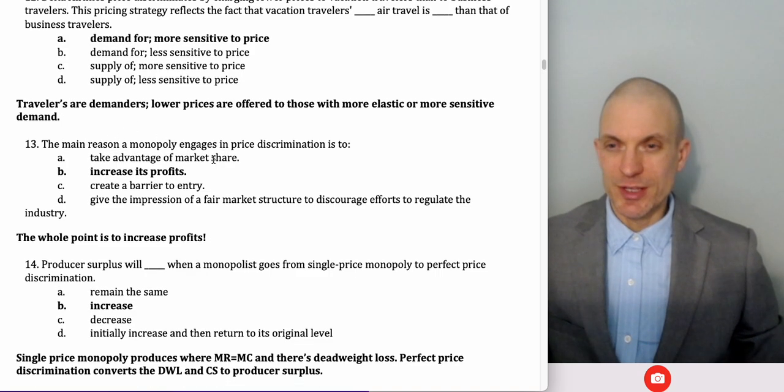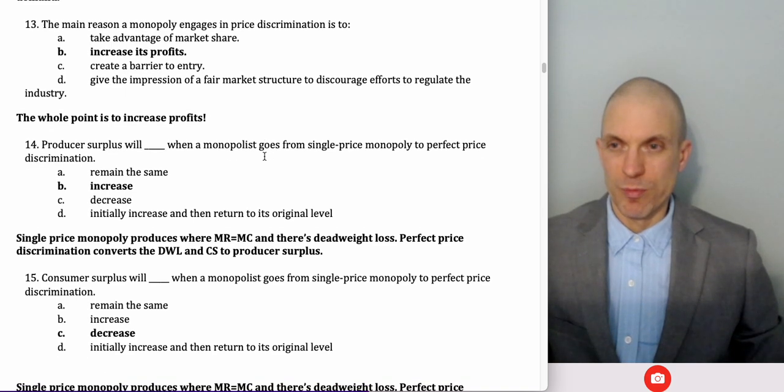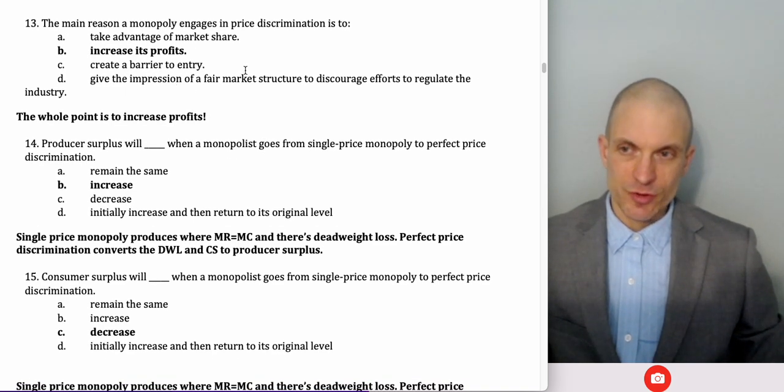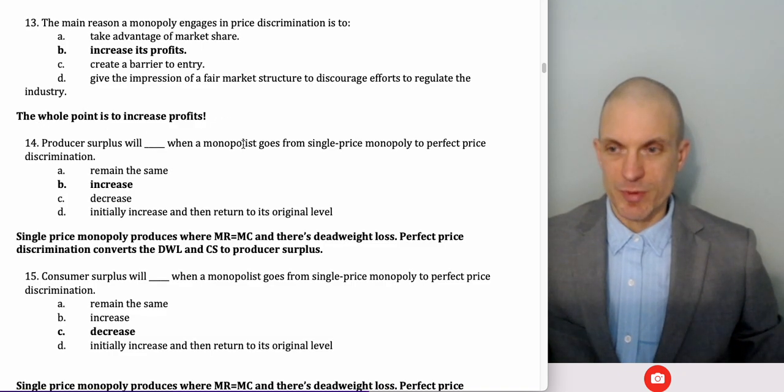The main reason a monopoly engages in price discrimination is to increase profits. That's kind of the whole point. Some of these other things might also happen, although probably not barrier to entry. But the point of price discrimination is to increase profits.